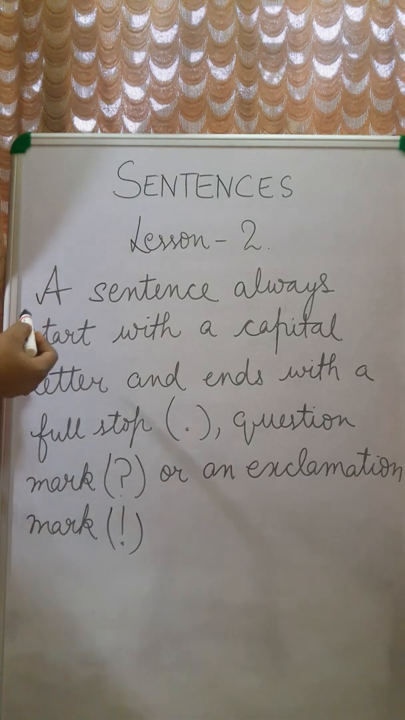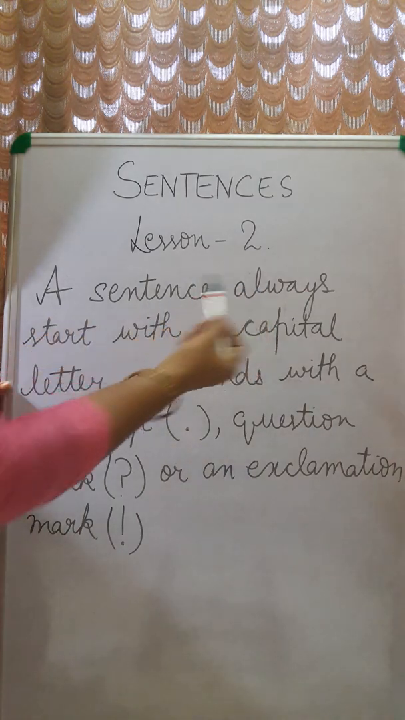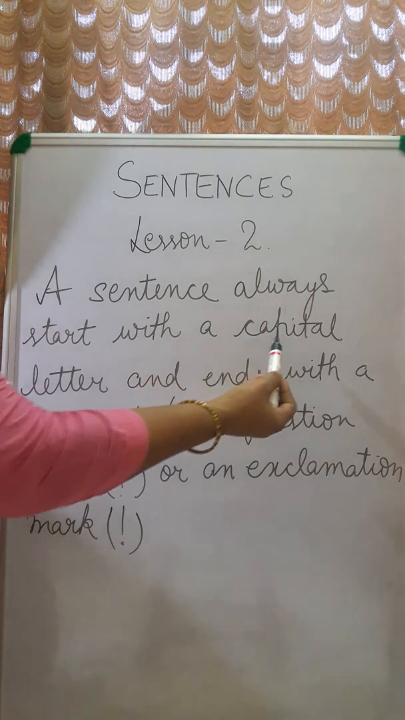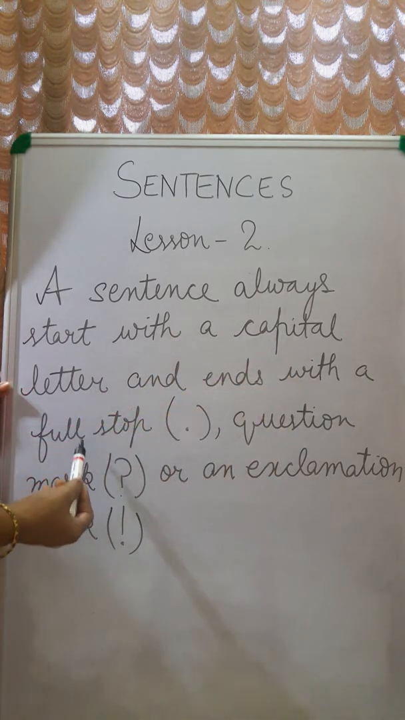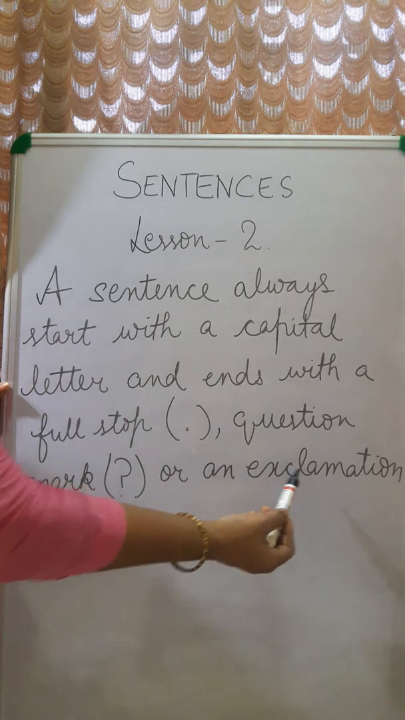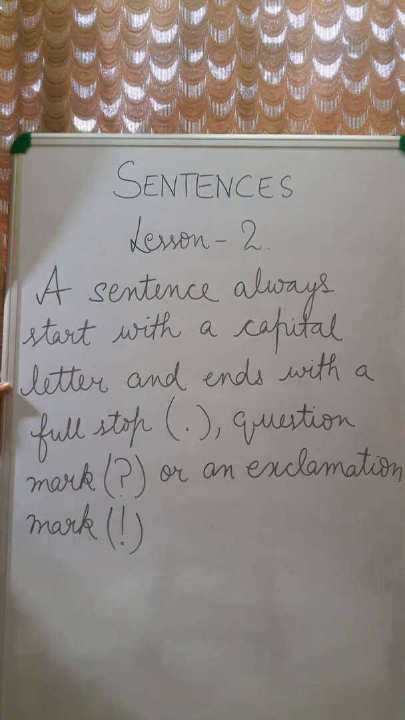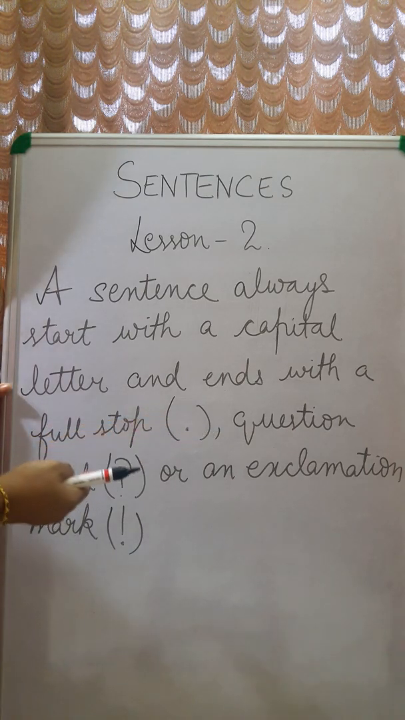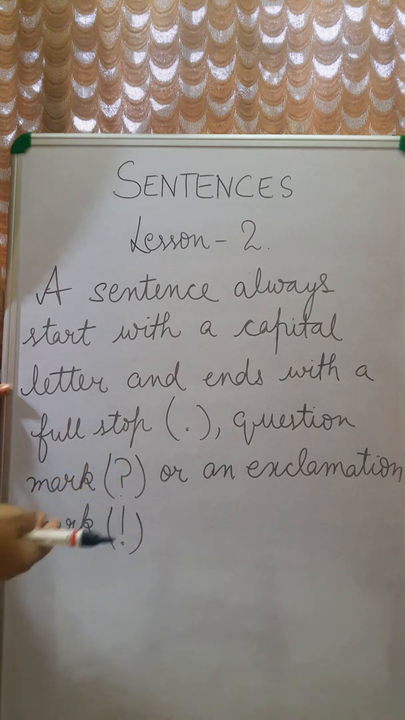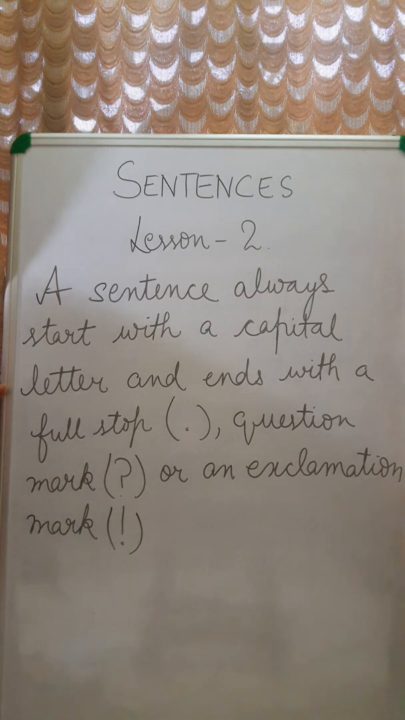Children, what is a sentence? Sentence is a group of words that make a sense. And you should remember that a sentence always starts with a capital letter and ends with a full stop, question mark or an exclamation mark. A sentence may end with a full stop, a question mark, or an exclamation mark, but you should always start a sentence with a capital letter. I hope you all have understood what is a sentence.